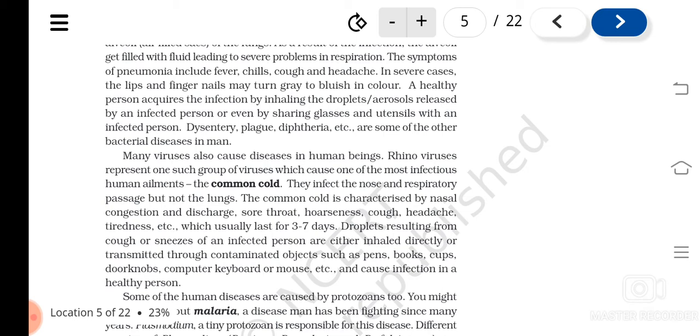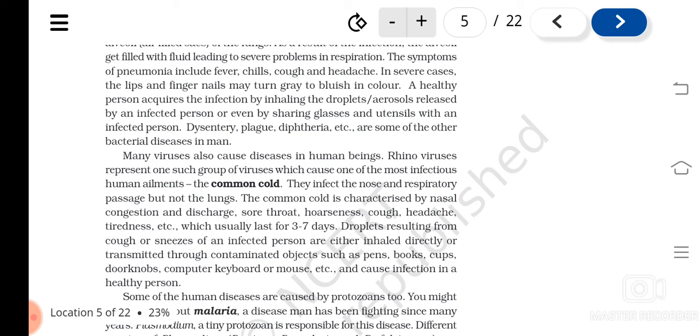So how does the infection happen? Through inhalation of droplets. When an infected person sneezes or coughs, the droplets enter into the body, and also by touching contaminated objects. If an infected person touches some object after having the droplet in his hands, that may get spread by this.